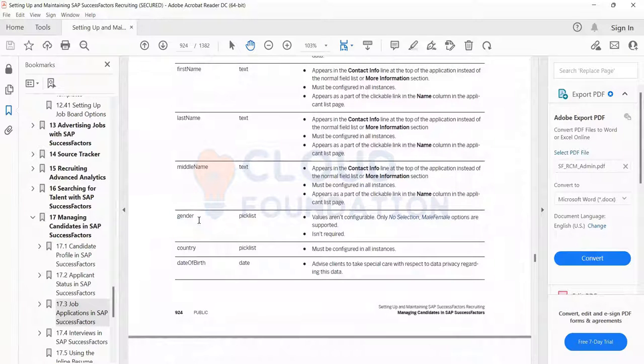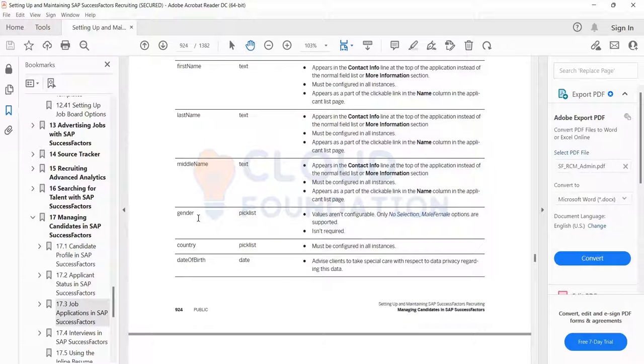Generally, what happens is that there is some discrepancy in the gender field. Normally what we do is we create another custom request for gender for RCM. The reason is this is the standard one. We have only 3 values: no selection, male and female. If you want any to be added, you cannot modify it. For that reason, what we do in RCM is we create a custom request rather than the standard.